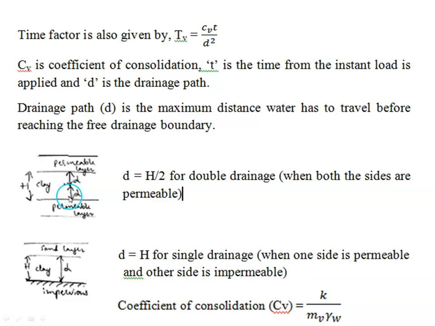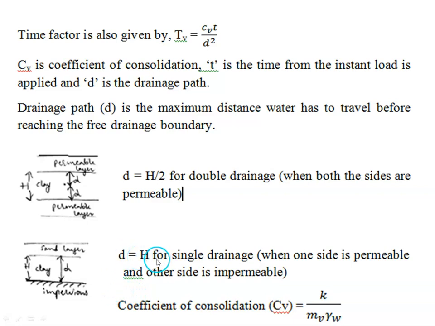But in case of single drainage, where one side is permeable and other side is impermeable, the water particle, if it is here, has to travel the entire distance of the thickness of clay layer. So in this case drainage path equals h.